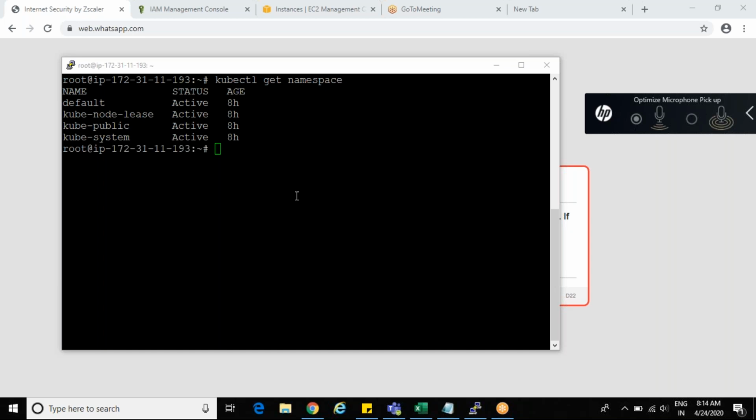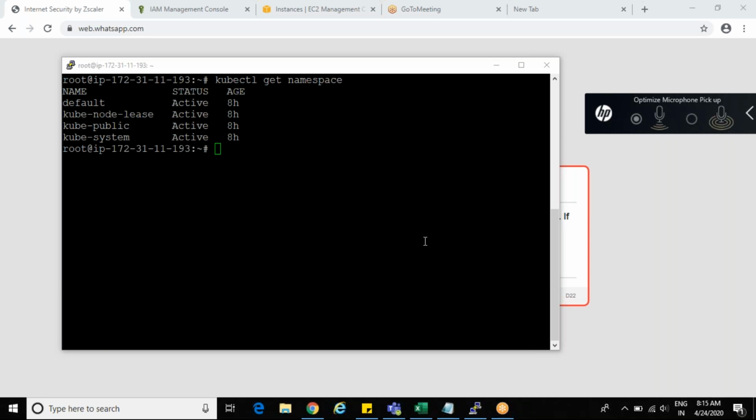A namespace is nothing but a logical space. Sometimes dev, QA, and production, all can be made in a single cluster. Dev in one namespace, QA in one namespace, production in one namespace. If you are in the dev namespace, you can see only dev servers. If you are in the QA namespace, you can see only QA. If you are in production, you can see only production deployments, like that.